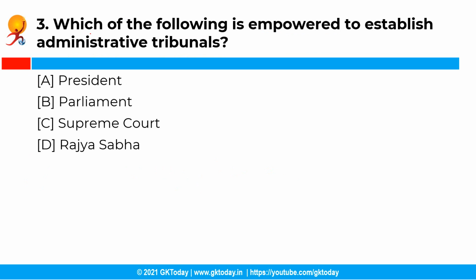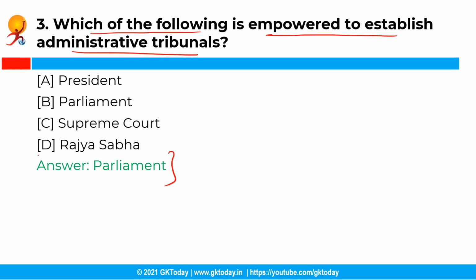Now the next question is, which of the following is empowered to establish administrative tribunals? So you have the following options and the correct answer is option B, that is Parliament. So Article 323A of the Constitution of India empowers the Parliament to provide for the establishment of administrative tribunals. It deals with adjudicating disputes relating to recruitment and conditions of service of persons appointed to public services of the center, state, local bodies, public corporations and other public authorities.